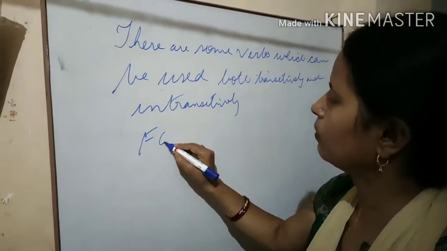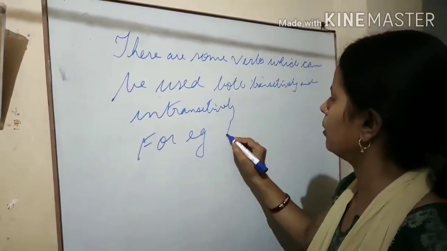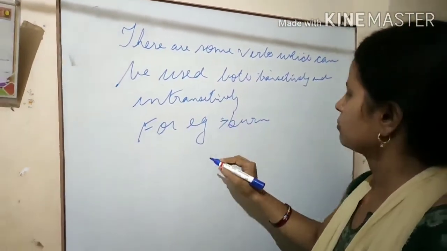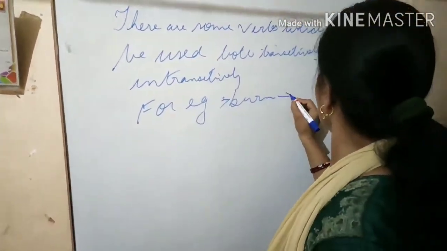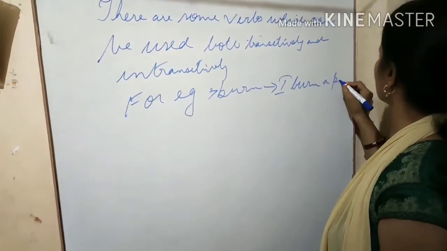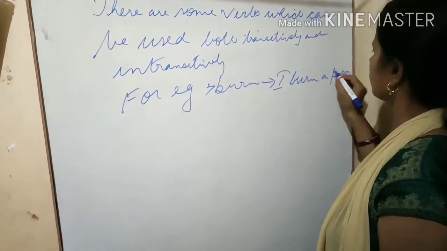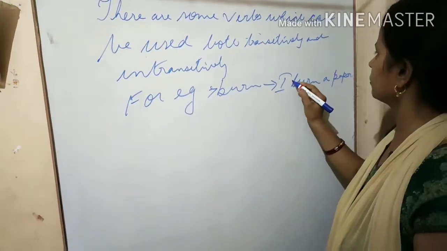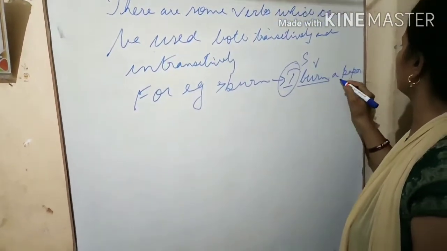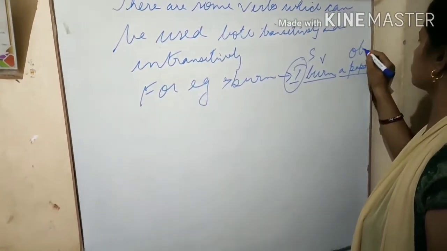For example, burn. I burn a paper. I is the subject, burn is the verb, a paper is an object.